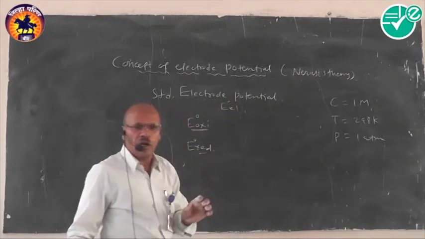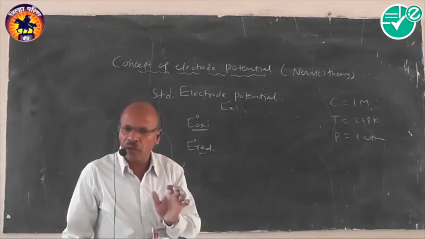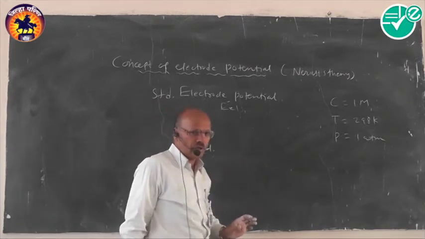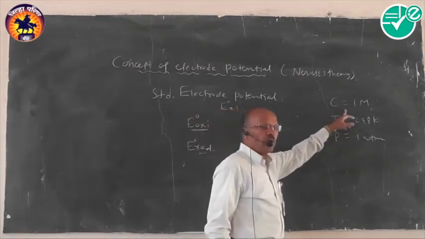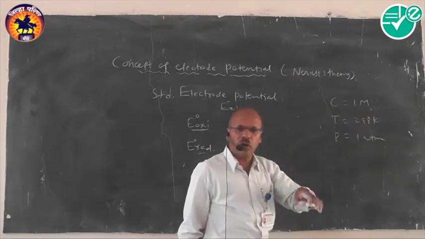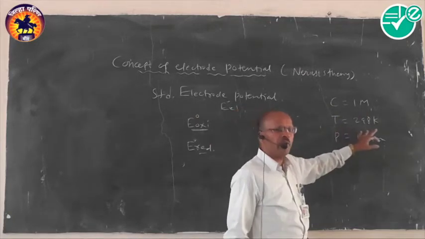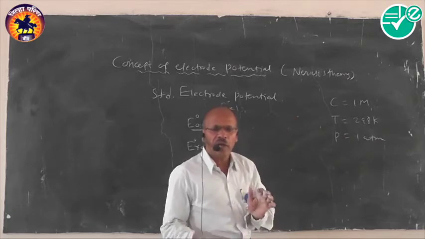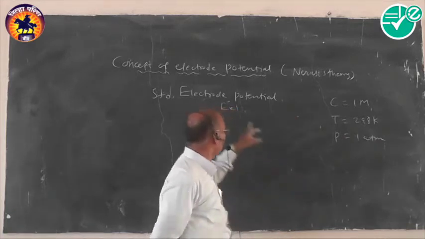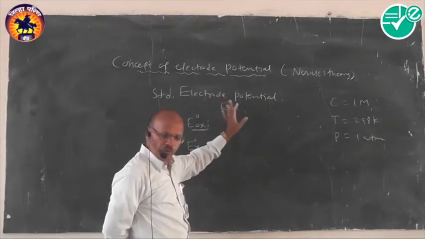So it is the difference in electric potential across the metal rod and the solution around it when the metal rod is dipped in its 1 molar solution at 298 Kelvin temperature, particularly at the condition of equilibrium, we generally call standard electrode potential.